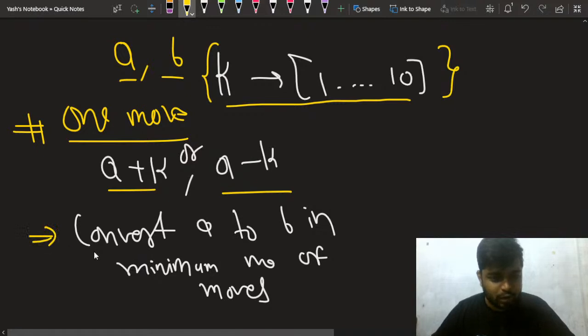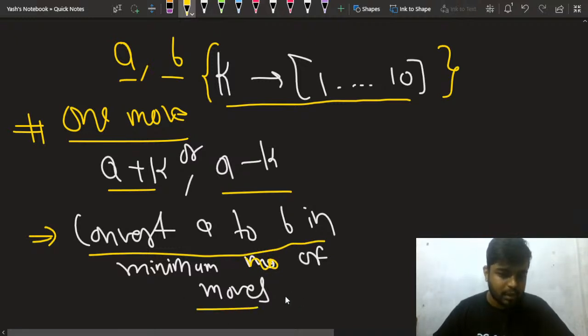The question says that you have to convert a to b in the minimum number of moves, right? So is the question clear to everyone? If the question is clear, then please write a +1 in the chat. Okay, perfect. How can we approach this problem?